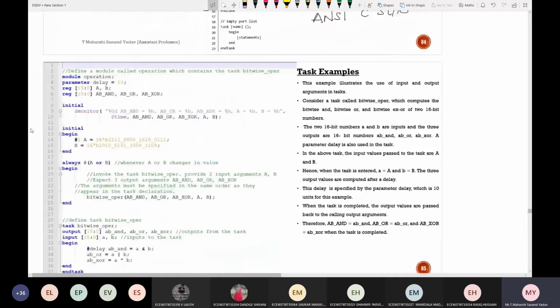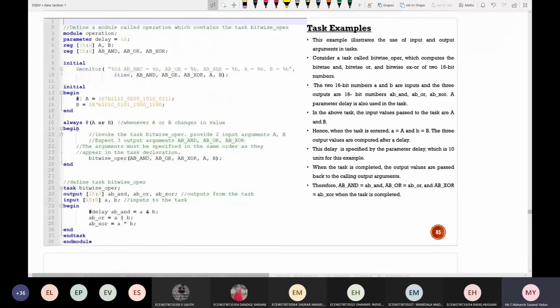Now let us understand that particular task by using an example. Can anyone, by seeing this code, tell me whether this is a source code or else a test bench? Yes.